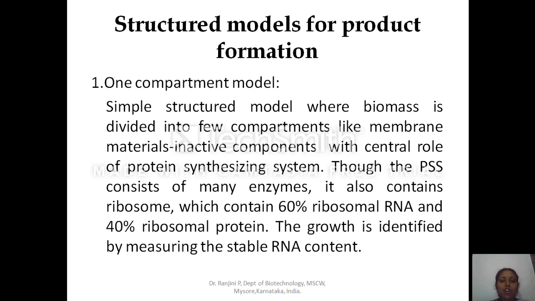So when you take the ribosome, 60% is ribosomal RNA. Here the specific growth rate is determined by considering the stable RNA content. By estimating the stable RNA content of each microorganism, you can assess the specific growth rate. You plot the RNA content of the microorganism on the x-axis and the specific growth rate on the y-axis. You will get the corresponding specific growth rate depending on the stable RNA content of the microorganism.